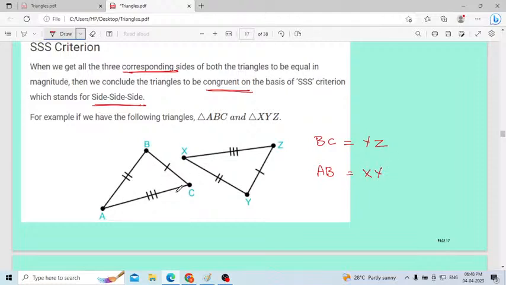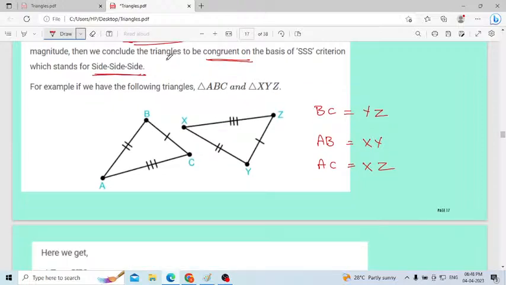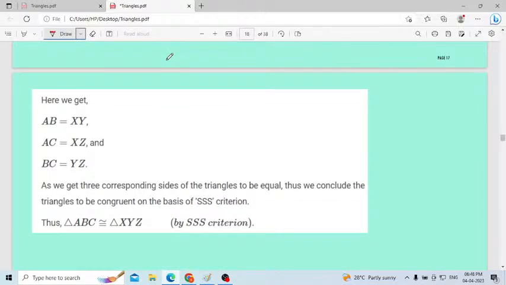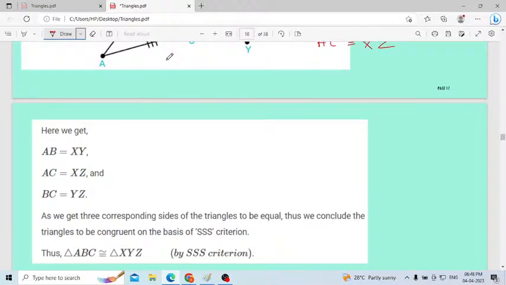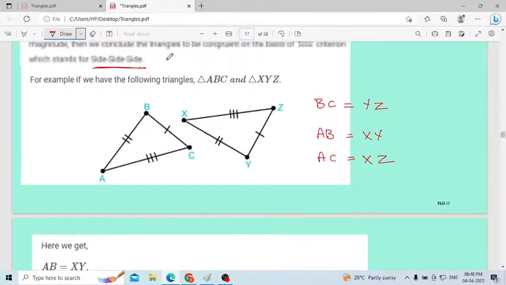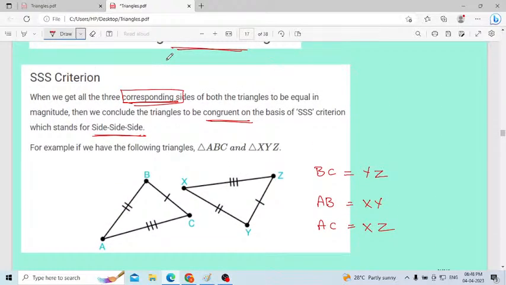Then next one AC will be equal to XZ. All the three corresponding sides, this is the important word, are equal. That is very important. Then move to the next one. That one only I wrote here. That's why it is called the SSS criteria.